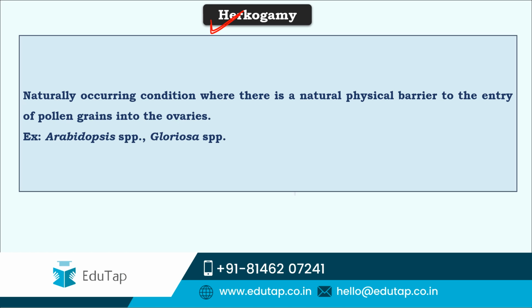In Arabidopsis and Gloriosa species, there is a spatial difference between the female and male reproductive organs, like the anthers and the pollen are placed far away from the stigma of the ovary, thereby leading to hercogamy, or inevitable cross pollination.